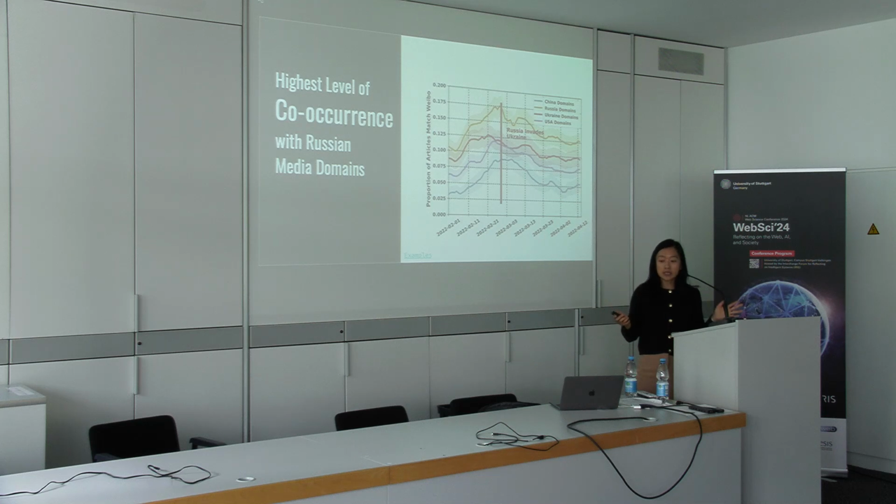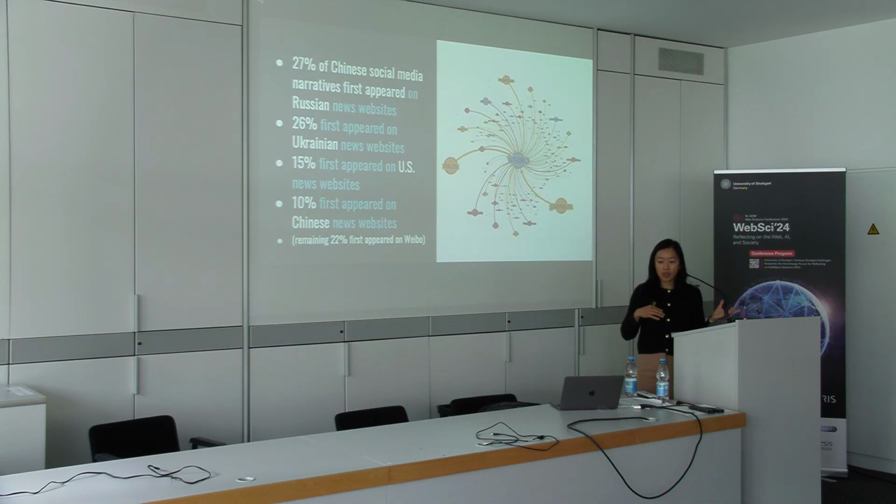And so this is co-occurrence, and when we look at inflows, so looking at origination time on the left, and then using the inference algorithm on the right, we find that about a third, or 27%, of Chinese social media narratives first appeared on Russian news websites, 26% first appeared on Ukrainian news websites. So basically, these are the two news domains that Chinese social media users are directly drawing from when it comes to narratives about the war. Then 15% first appeared on US news websites, and only 10% first appeared on Chinese news websites.